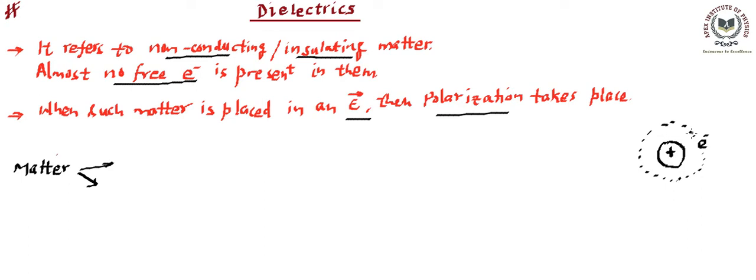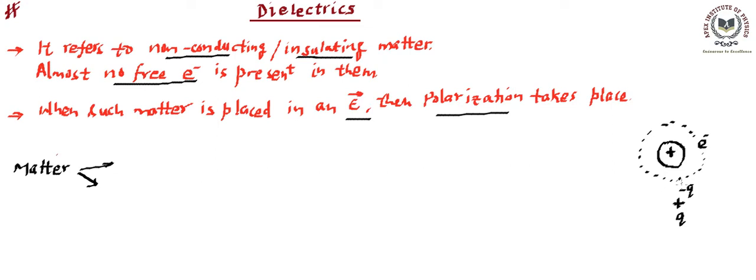Since both are at the center, there will be a positive charge q, and a negative charge minus q located at the same location. That means the center of positive charge and the center of negative charge for a molecule or an atom can be overlapping. So this is one type of matter that we found.